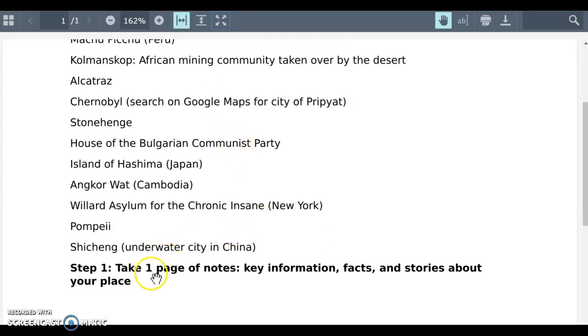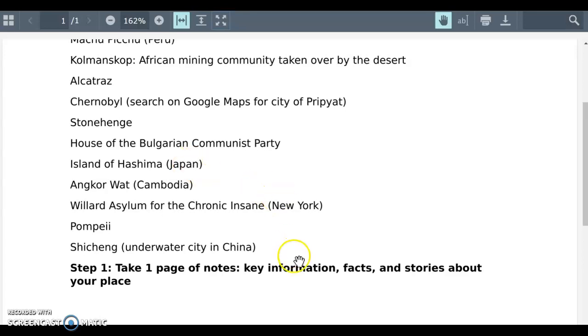So our first step after you select one of these locations is to do some internet research. So you're going to Google your location. You're going to find at least 2 good resources that you can do for this assignment.